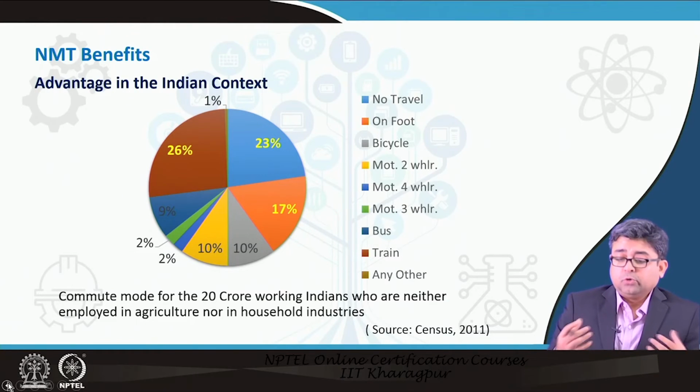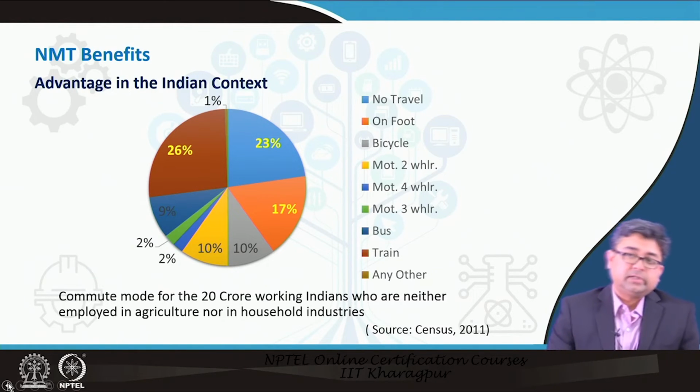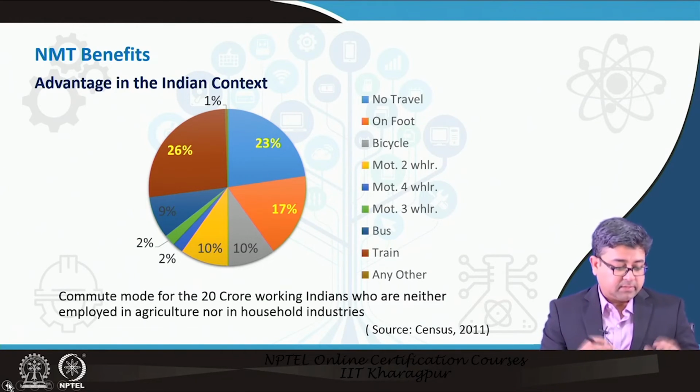And when we say no travel, so this is as per census 2011, no travel would indicate that maybe the person is telecommuting. So that is also saving a lot of consumption, that is also decreasing a lot of transport related energy consumption and also reducing emissions. So there is an inherent advantage in our cities as well. We are mostly compact and dense cities.